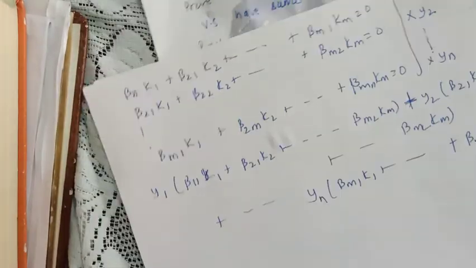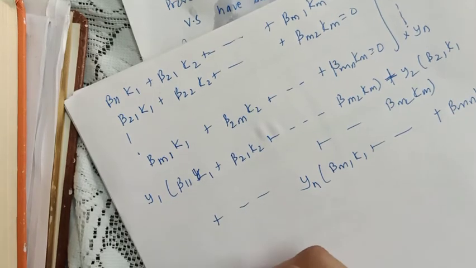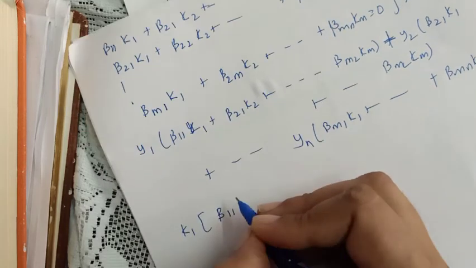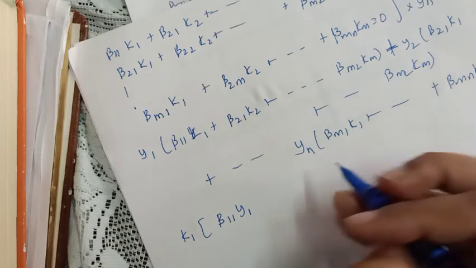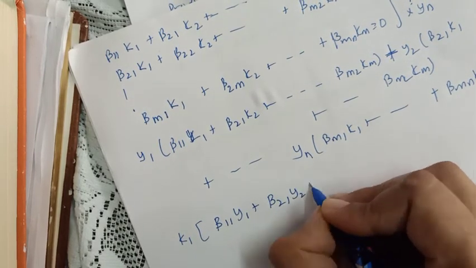Alright, now if we rearrange by taking k1 common, from the first equation we will have beta 1 1 y1, and k1 is also here, so this will be beta 2 1 y2 and so on.